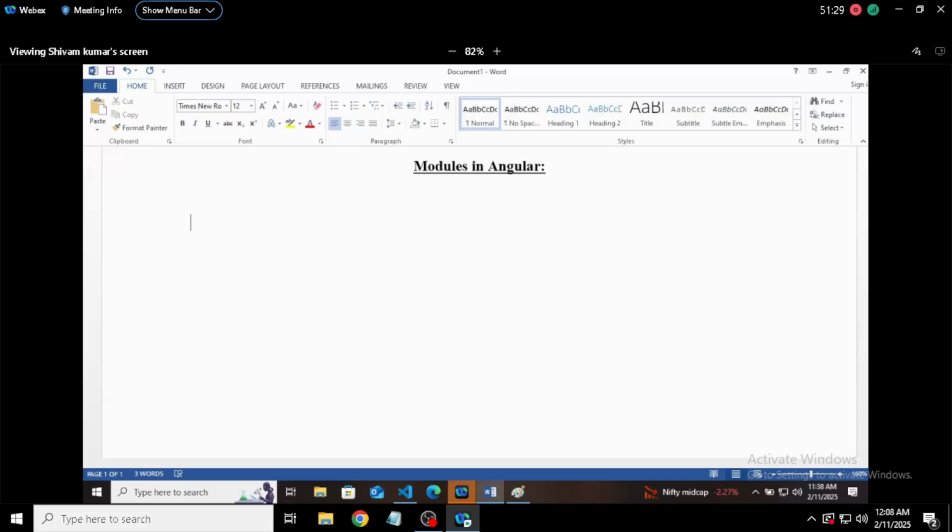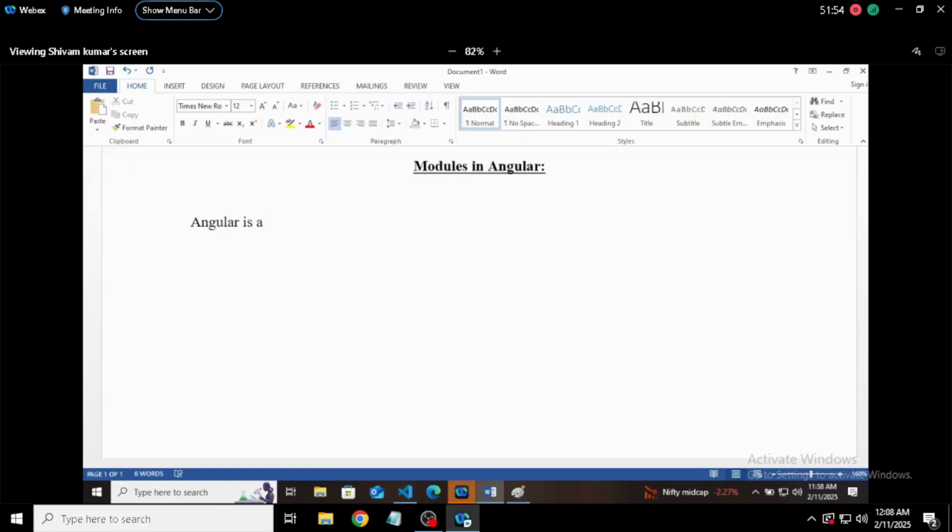If you remember the definition of Angular, we have written that Angular is a free and open source TypeScript framework which is used to develop single page applications, right? In the characteristics of Angular, I have written one thing: that it is a modular framework.